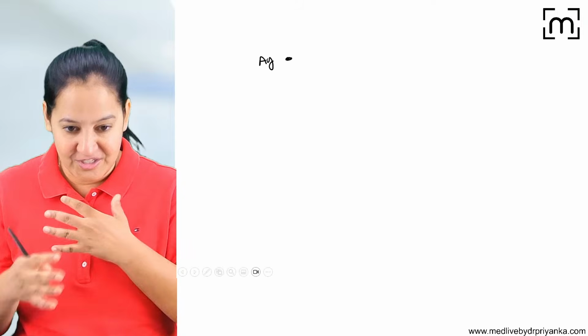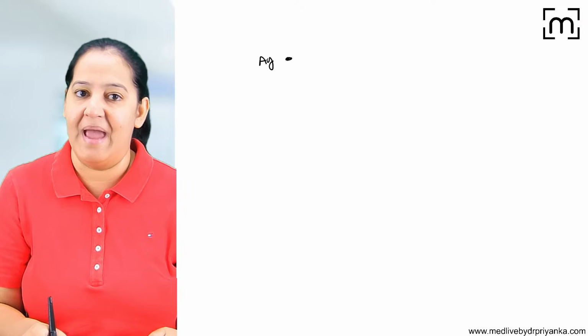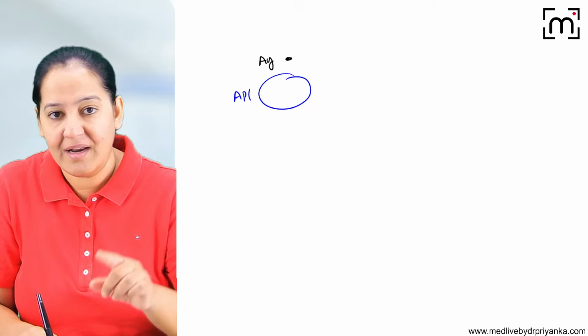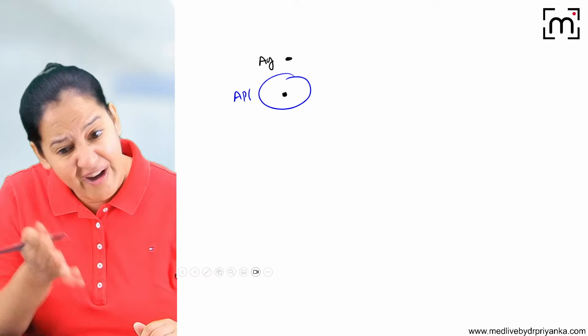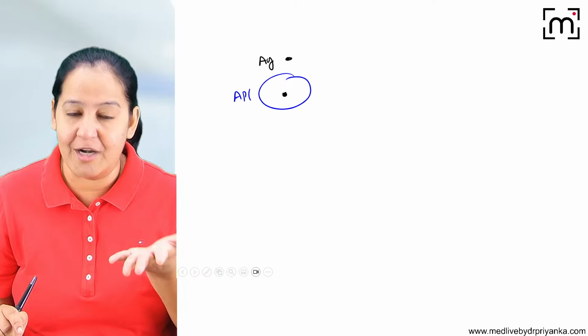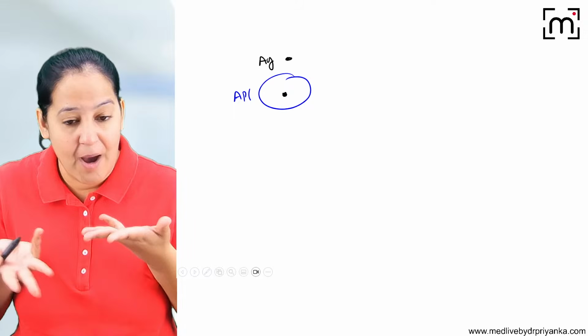So imagine I am the subject and this antigen enters my body. The first cell is again the antigen presenting cell, APC. APC will engulf it as usual, like type 1. It will try to degrade it but fail to degrade it, in contrast to type 1. In type 1, it was able to degrade it, but here it is unable to. So it will get afraid. What should I do now? I'm unable to degrade it.